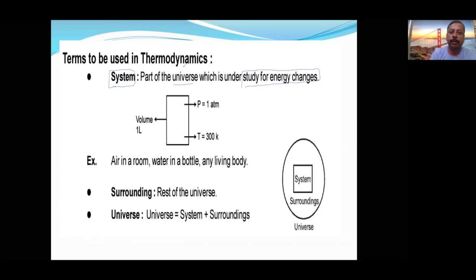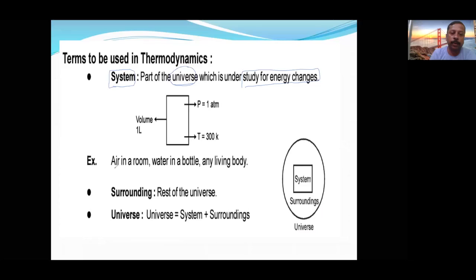Here system means any part of the universe which is under study. Even suppose you are studying from a book, that book will become a system. You are playing a game on mobile, then that mobile will become a system. Whichever part of the universe is under observation, under study, is called a system.